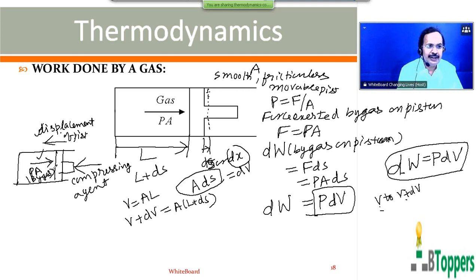So when the gas in the cylinder is compressed, of course, the work done by the compressing agent on the piston is positive, because the compressing force on the piston is in the direction of displacement of the piston. But the work done by the gas on the piston will be negative when the volume of the gas decreases, because the force by the gas on the piston in this case acts opposite to the displacement of the piston.